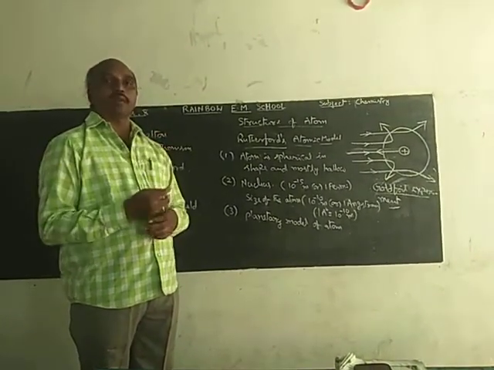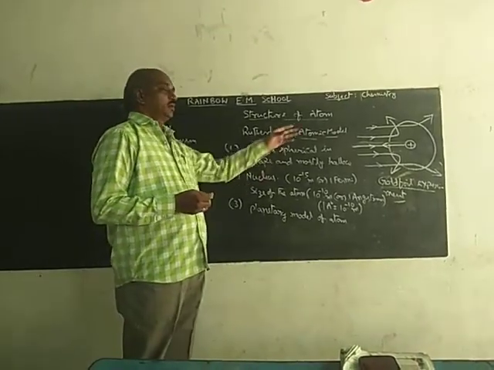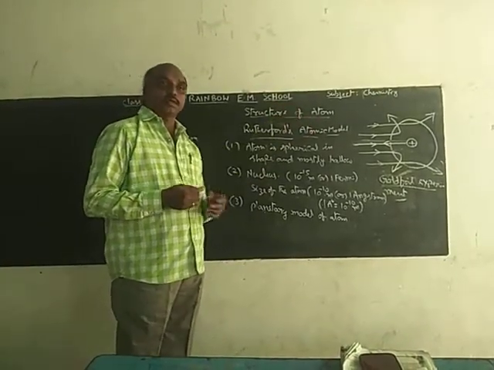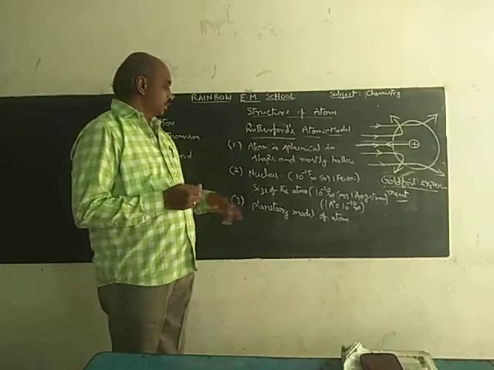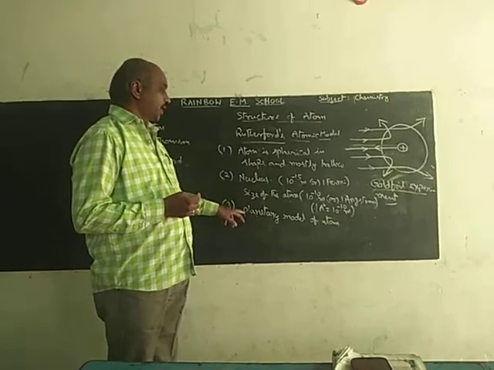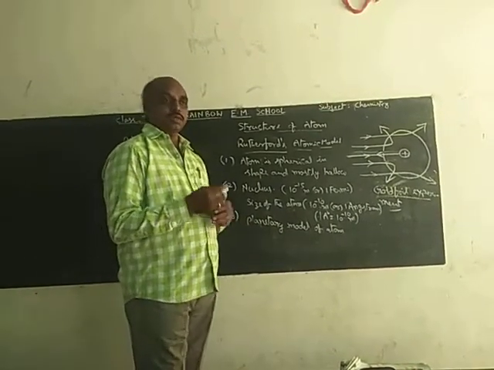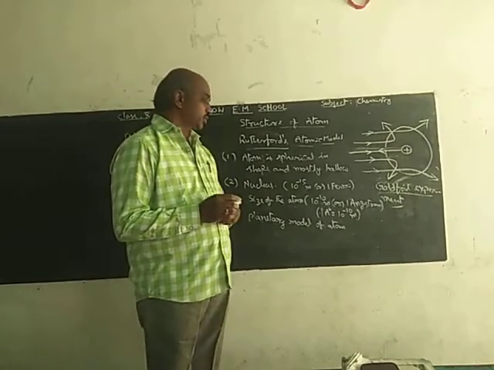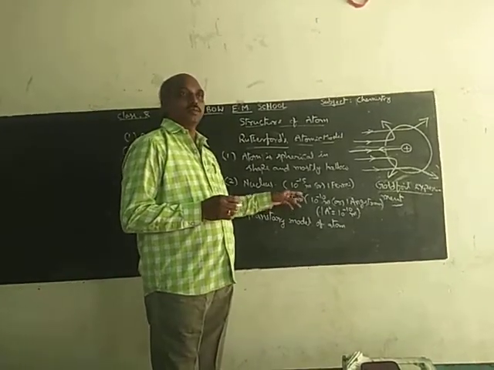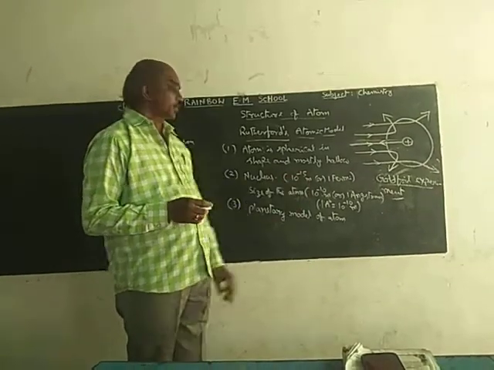Around the sun, planets are moving in particular orbits. In the same way, electrons are revolving around the nucleus like planets revolve around the sun. So this is called the planetary model of atom.